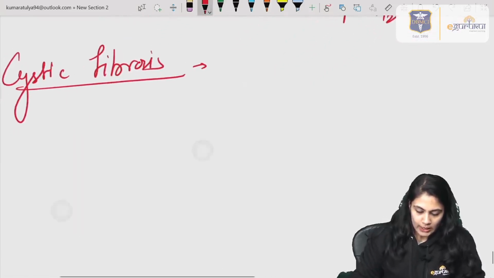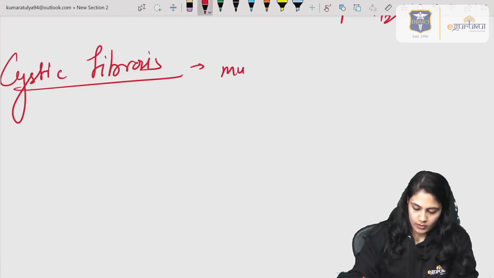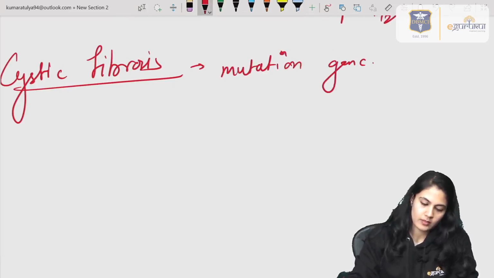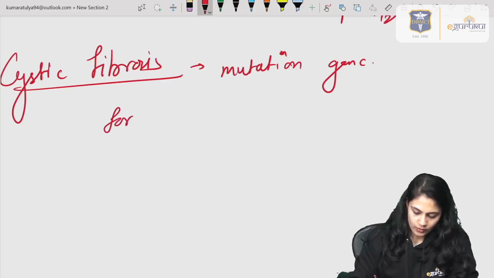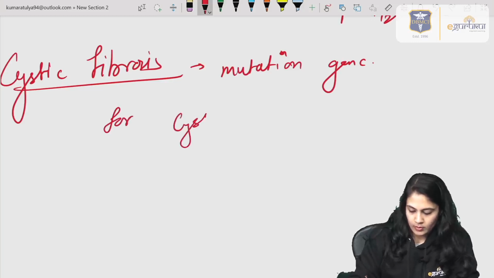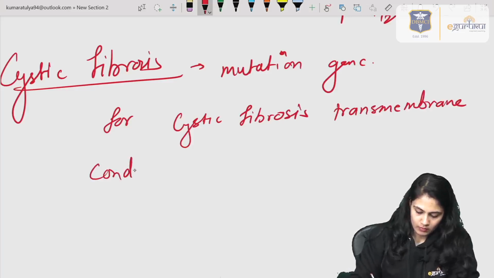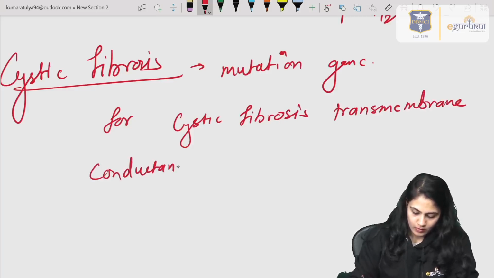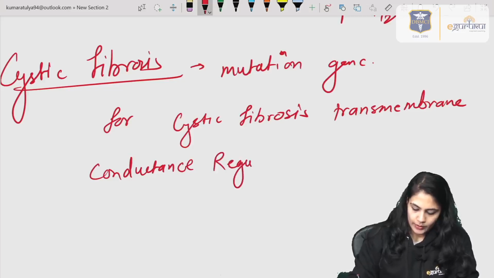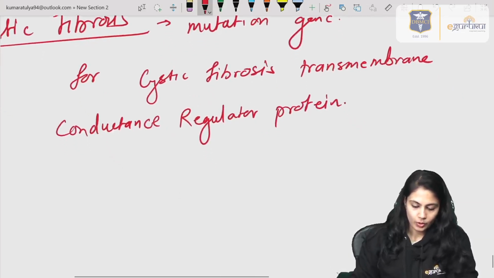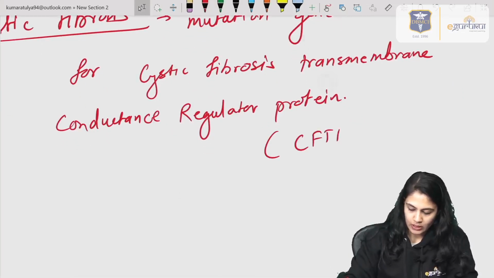There is a specific gene which is defective in cystic fibrosis, the gene for the cystic fibrosis transmembrane conductance regulator protein, known in short as CFTR protein.